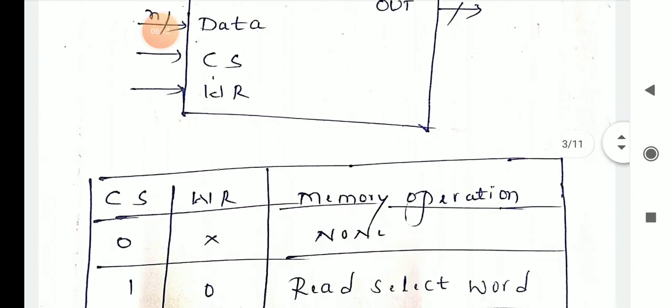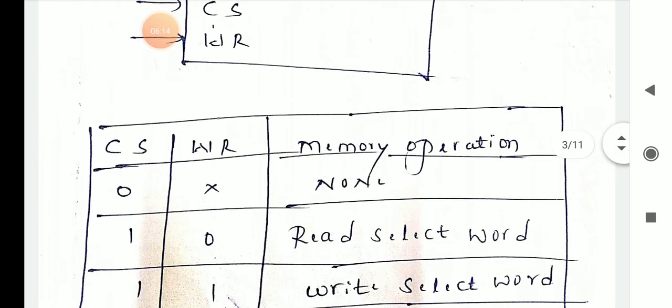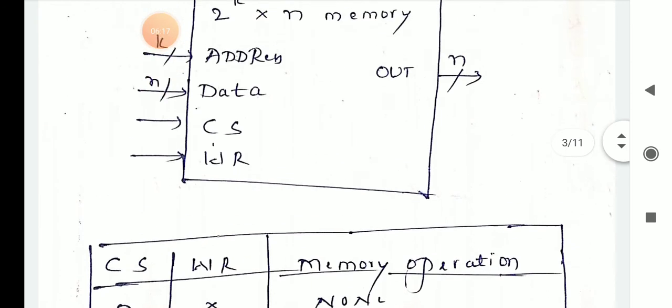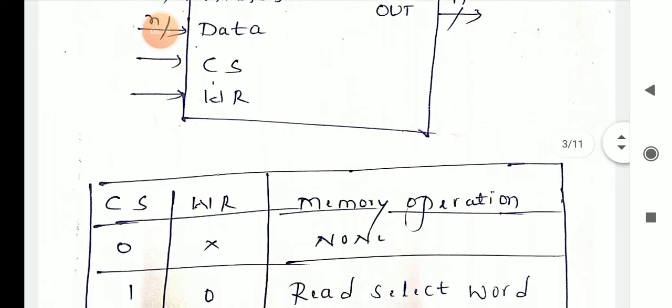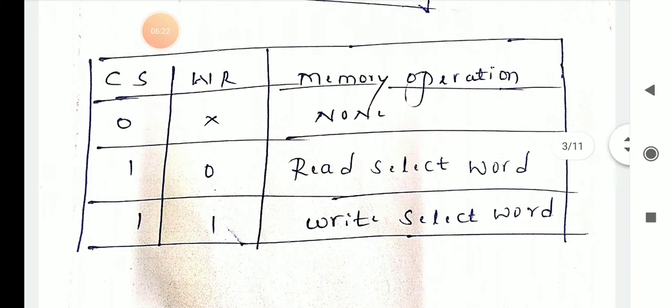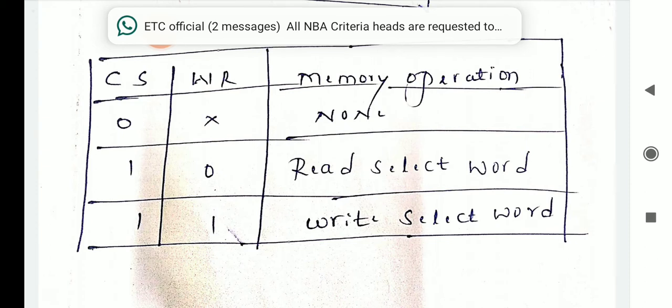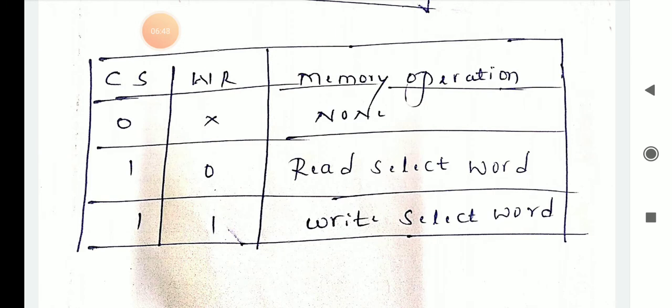So depending on RAM capacity, you will choose your mobile. Next, this is one of the tables. If you want to select your memory operation, that is chip selection and write. With chip select 0, write is a don't-care condition, and the memory operation is none. If chip selection is 1 and write memory is 0, you have to read the selected word. If chip selection is 1 and write memory is 1, the memory operation is write selected word.